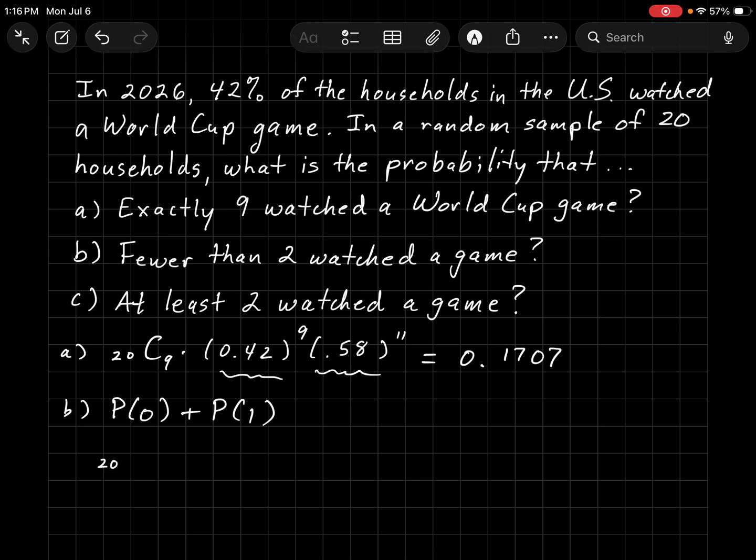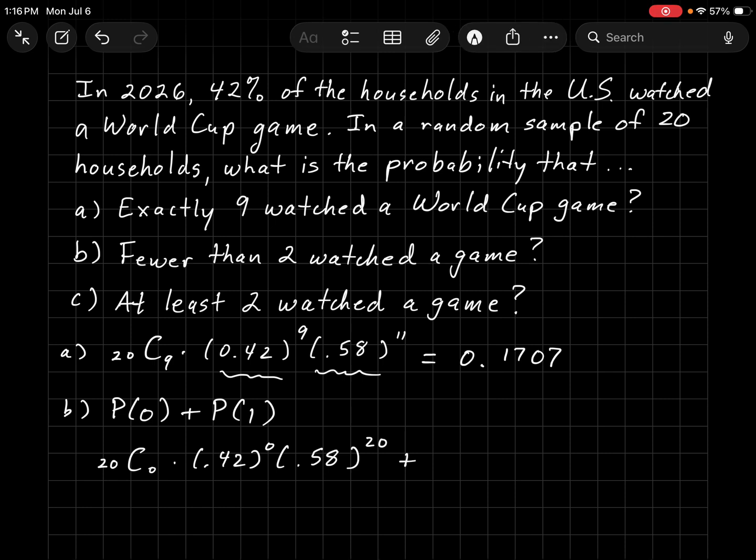Well, it's 20 choose 0, right? Times 0.42 to the 0, because none of them watched. And there's a 42% chance that somebody watched. And then we had the 58% chance that they didn't watch, and we're assuming that all of those did not watch.